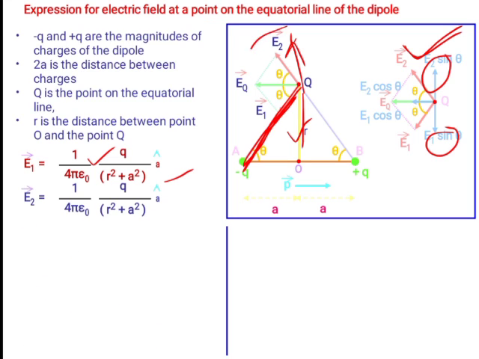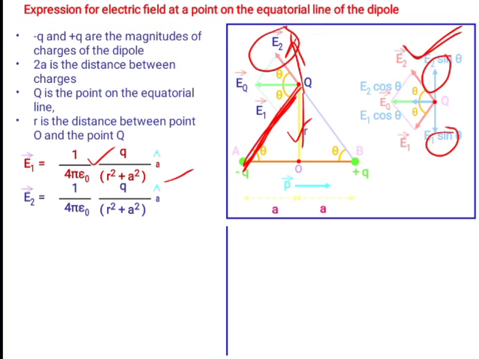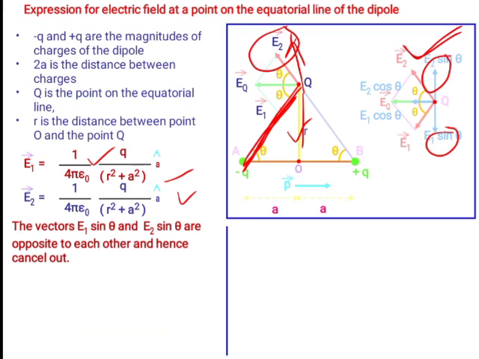Similarly, with respect to E2, electric field E2 is equal to 1 divided by 4 pi epsilon naught Q divided by R square plus A square. Same expression. Electric field E1 and E2 are both the same. The vectors E1 sin theta and E2 sin theta are opposite to each other and hence cancel out.